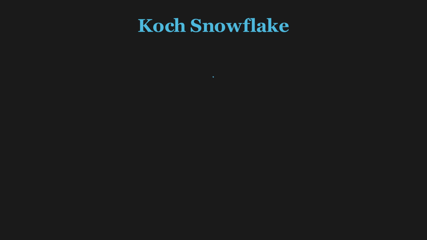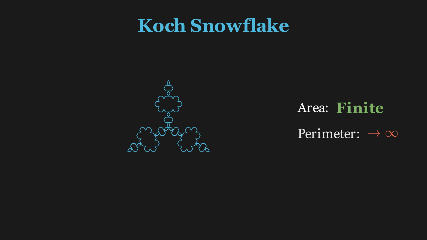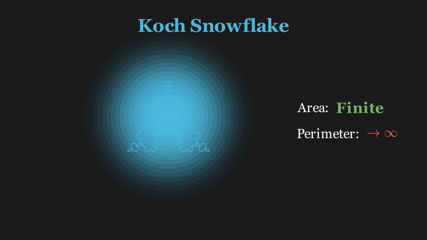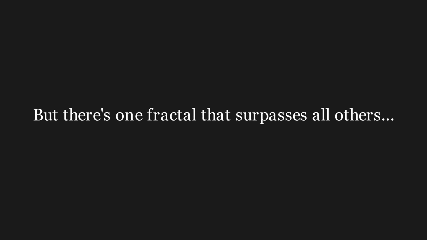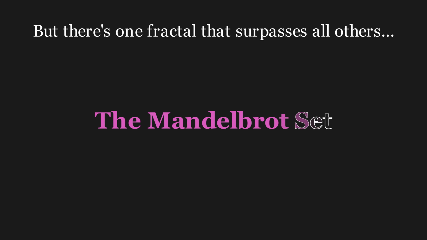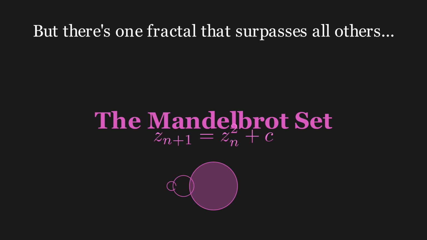The Koch snowflake takes infinity in a different direction. Start with an equilateral triangle. On each side, add a smaller triangle in the middle. This creates more edges. Repeat forever. Each iteration adds more bumps, making the perimeter longer and more complex. Here's the paradox. The area remains finite, bounded by the original triangle, but the perimeter grows without limit, infinite length surrounding finite area. Fractals show us that infinity can be woven into geometry itself, but there's one fractal that surpasses all others in complexity, the Mandelbrot set.